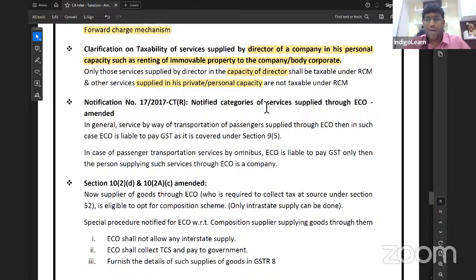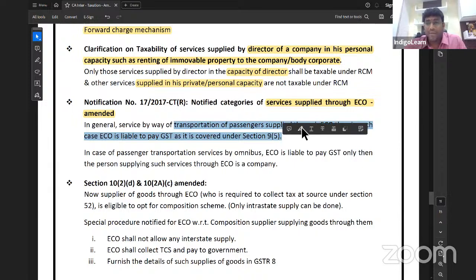Notified category of services supplied through e-commerce operator, amended. So we know something called section 9(5), which says that in case of certain notified services supplied through e-commerce operator, who is liable to pay GST is e-commerce operator. Correct, no friends? Example, transportation of passengers by way of radio taxi, motor cab, maxi cab, motorcycle, omnibus. Second, services of hotel accommodation, except when person supplying service is liable to be registered, housekeeping services, and one latest point, restaurant services. But one amendment has been brought in this context, where they have specified that, in general, service by way of transportation of passenger through eco, in such case, who is liable to pay GST is e-commerce operator.